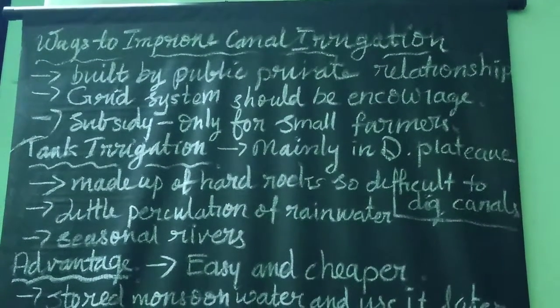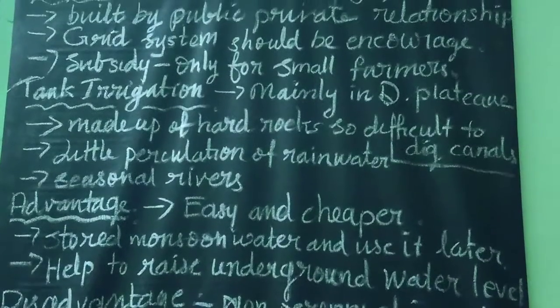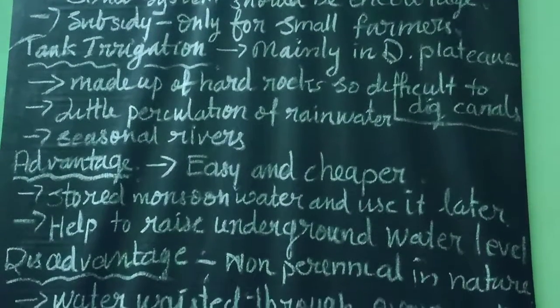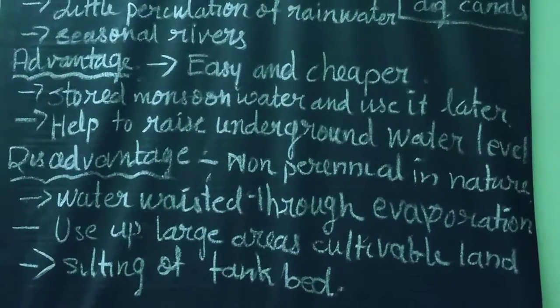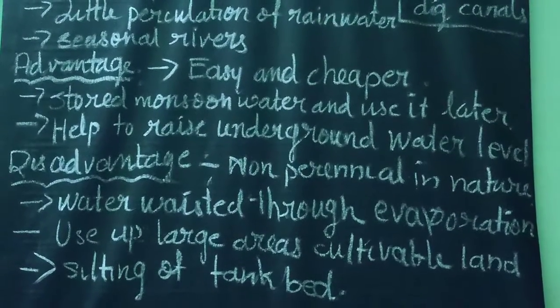Now let us study tank irrigation. Okay. What is tank irrigation? Tank irrigation is very useful in areas which depend on rainfall for their water supply.